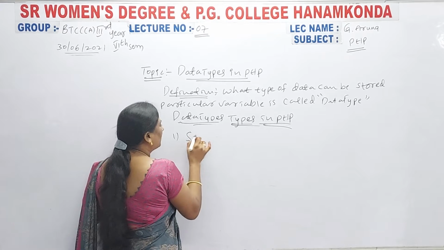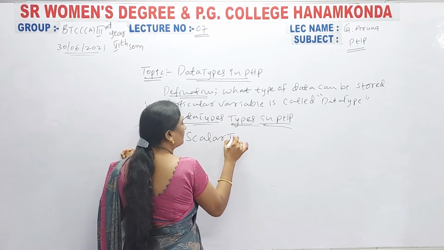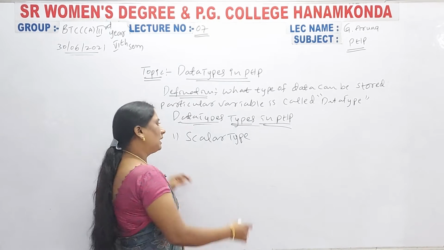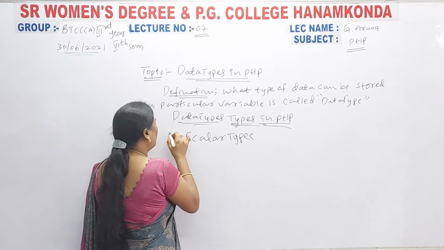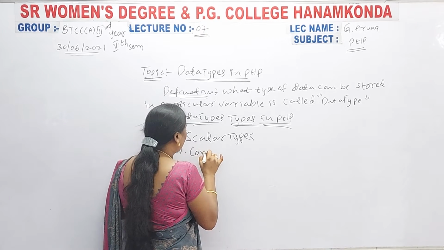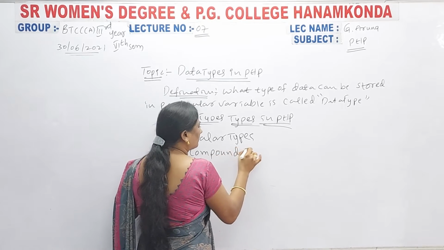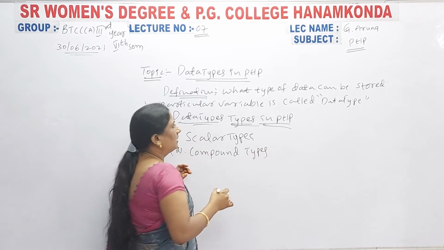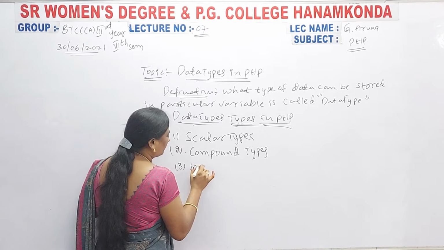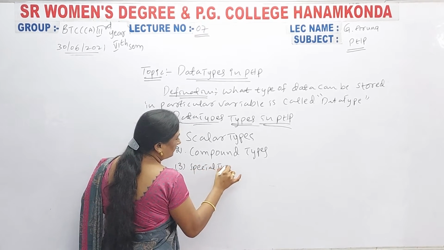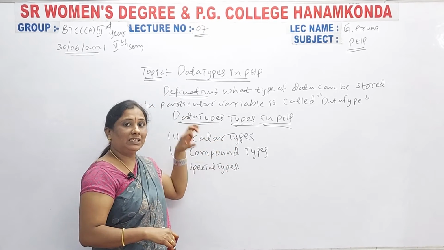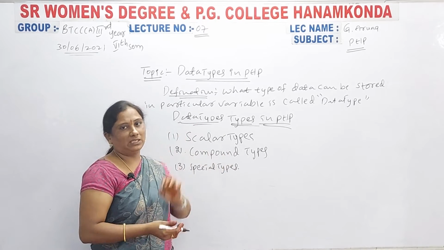First one is scalar types, second one is compound types, and third one is special types. These are the three types of data types available in PHP.